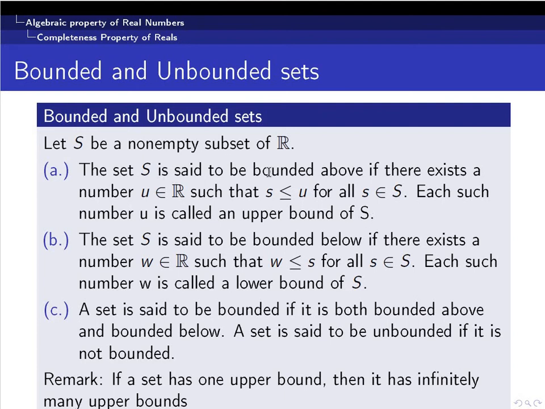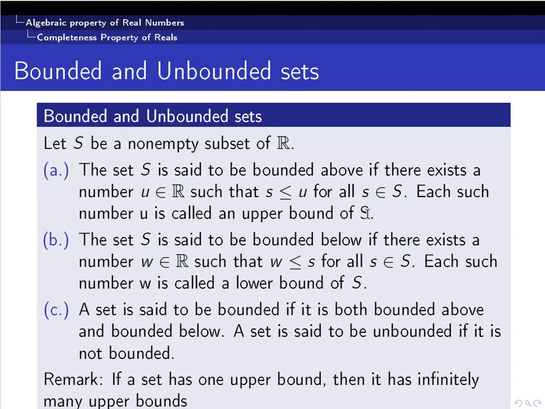So a non-empty set S is said to be bounded above if you can find a real number u such that every element of the set S is less than or equal to u. So if you can find a number u associated with a set such that every element of the set is less than or equal to that number, then the set is called bounded above and the number u is called an upper bound of the set.